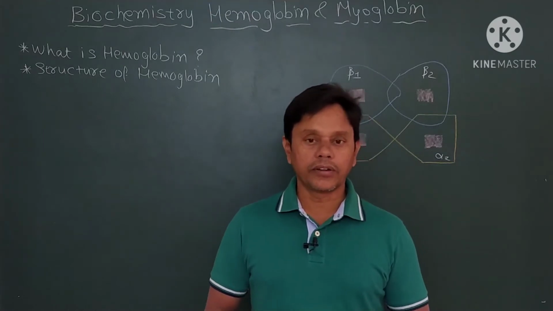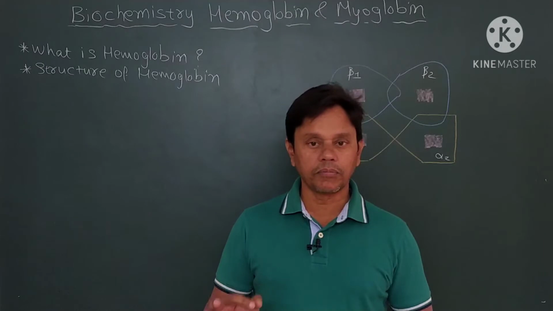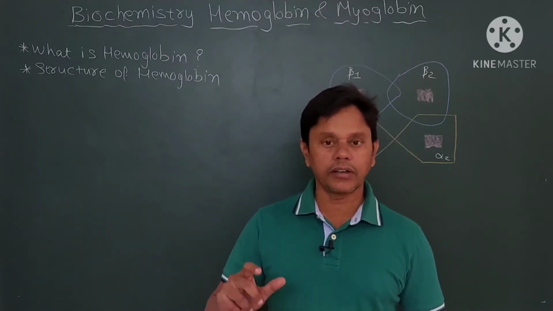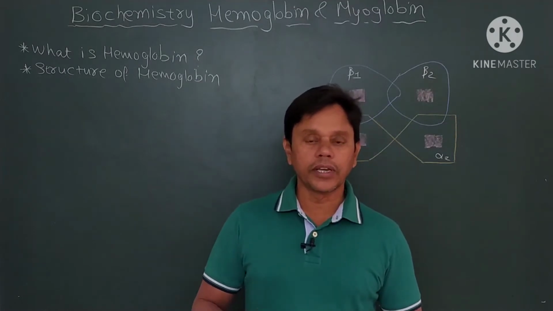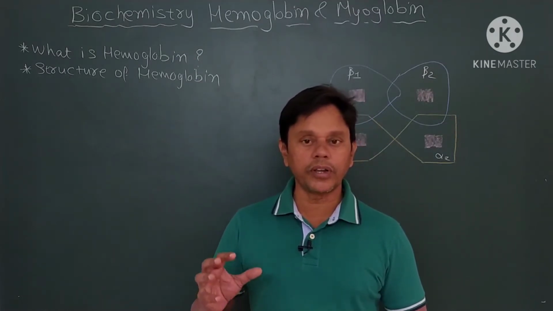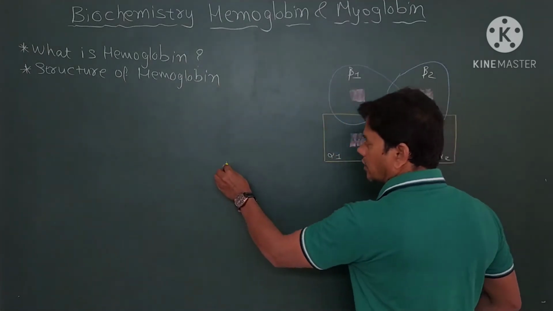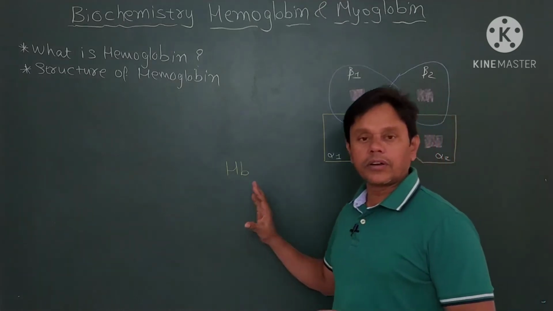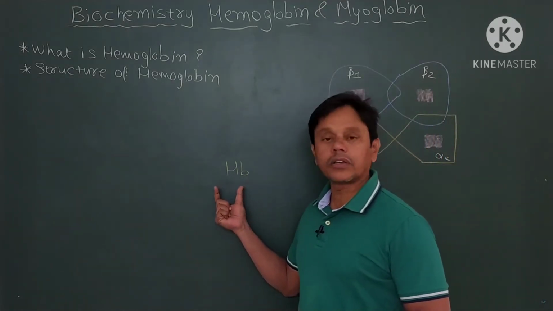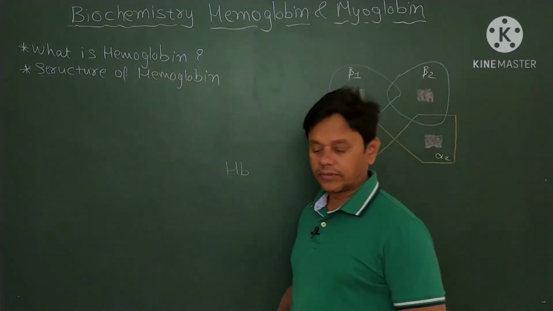Friends, as you know that hemoglobin is a red blood pigment, that is red in color. So hemoglobin is a red blood pigment and that is exclusively found in erythrocytes, that is the RBC.